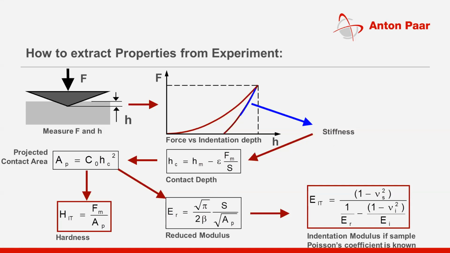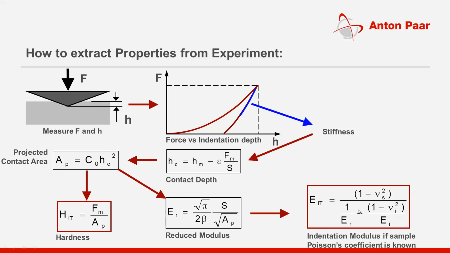Now this reduced modulus is a combined effect of the indenter and the surface of the sample. So it means the sample and the indenter combined effect. If you really want to find out the sample modulus, you have to utilize this extreme right equation, where you should know the Poisson's ratio of the sample under test.